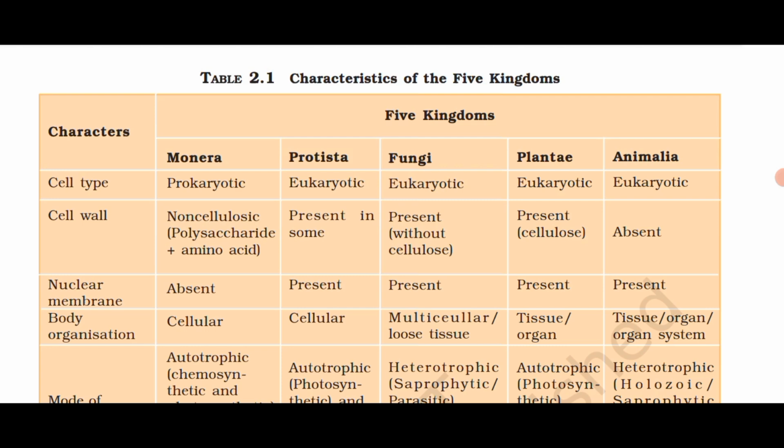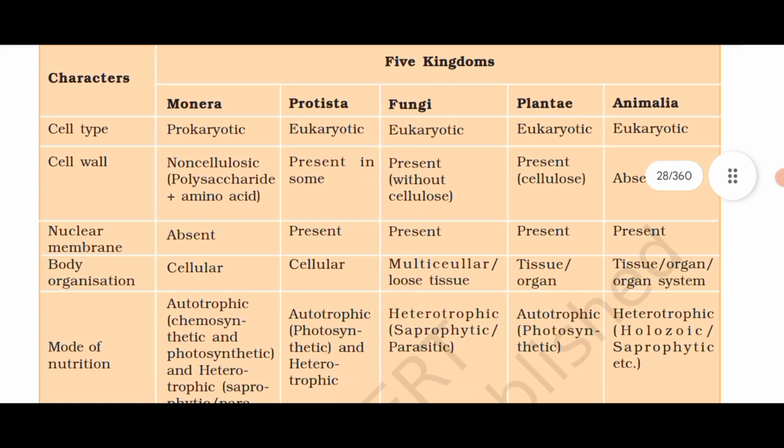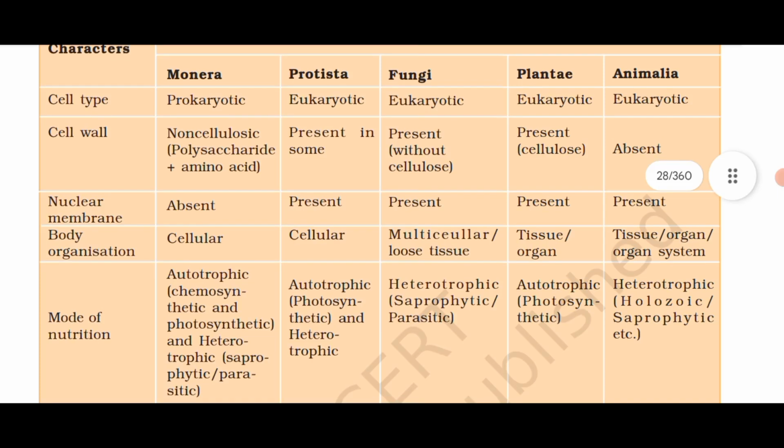Body organization of Monera: cellular. Body organization of Protista: cellular. Body organization of Fungi: multicellular or loose tissue. Body organization of Plantae: tissue or organ. Body organization of Animalia: tissue or organ or organ system. Mode of nutrition of Monera: autotrophic, chemosynthetic and photosynthetic, and heterotrophic, saprophytic or parasitic.